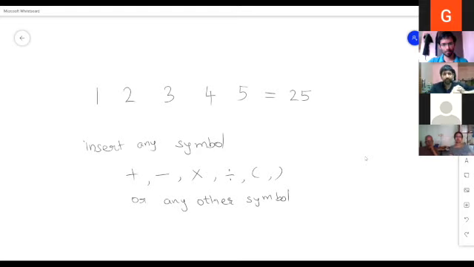You can also use brackets, but you should not change the order of the numbers. So you should not insert any new number. You should not change the order of these numbers, but you can insert the arithmetic operators, and finally you should get the answer to be 25.